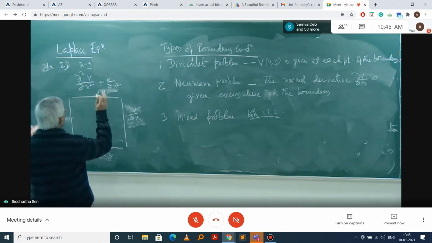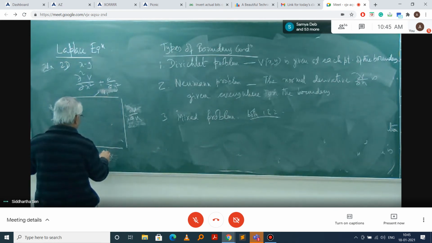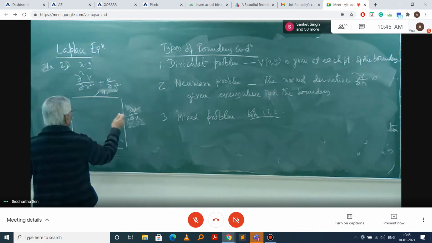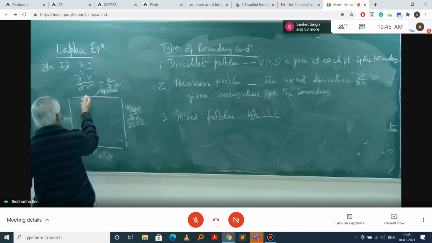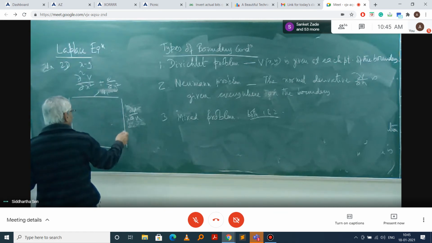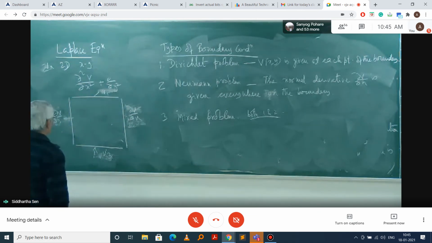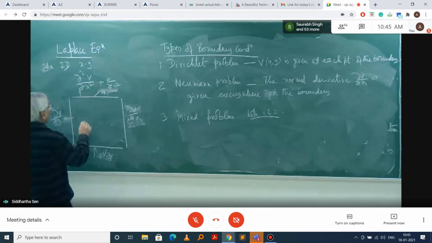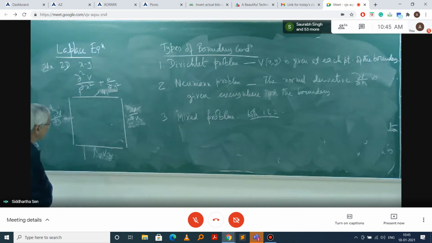Say suppose this potential is fixed and specified. And suppose this is a conductor, and these two are basically insulators. So you apply some voltage here and voltage here, and we want to find out what is the capacitance or what current is flowing through. But these are insulators as well.